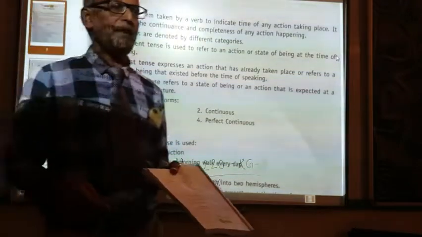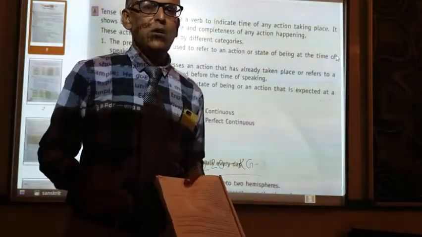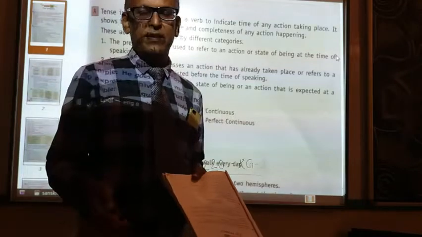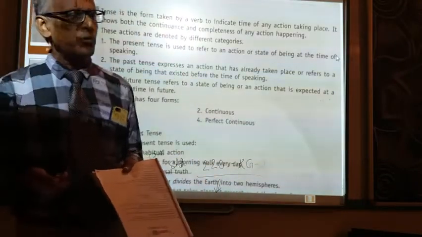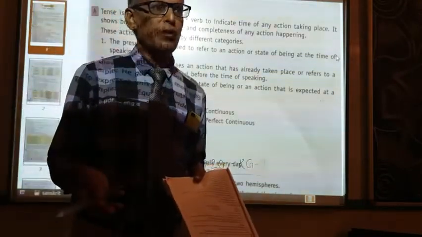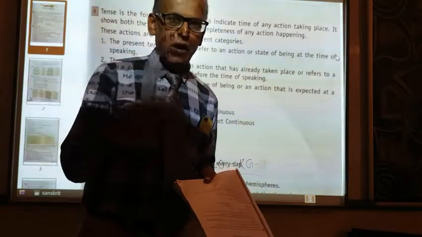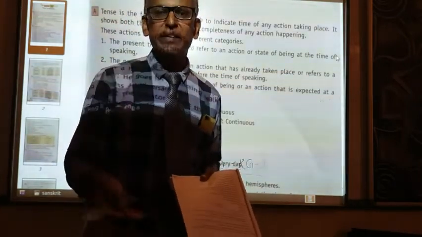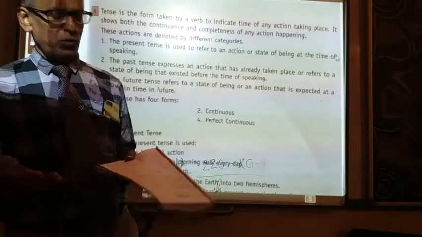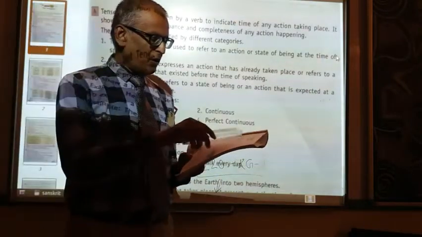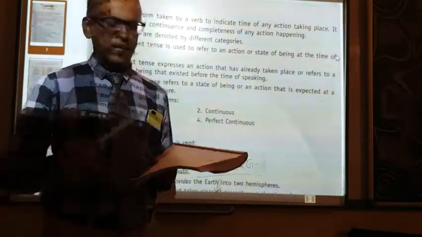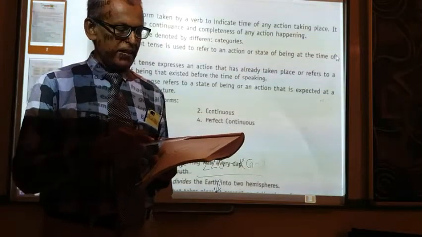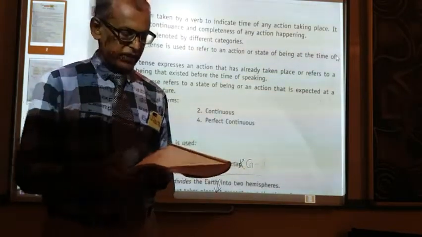So future tense means an event which is likely to take place or supposed to take place in the coming days, coming months, coming years. That is all about the three types of tenses, namely present tense, past tense and future tense.